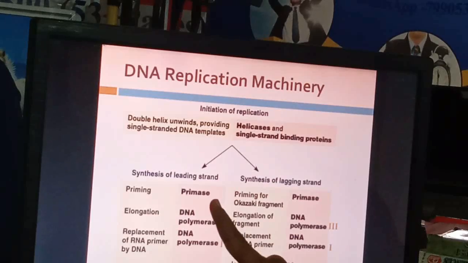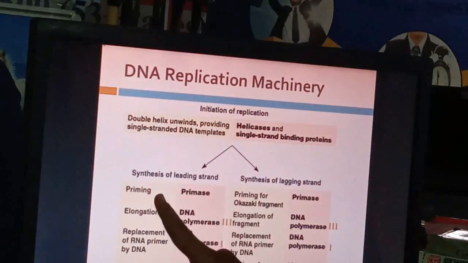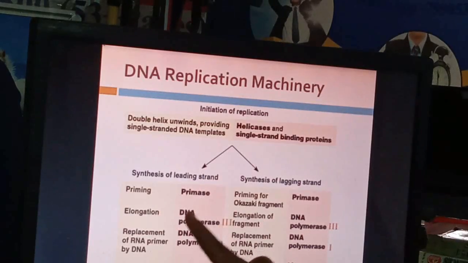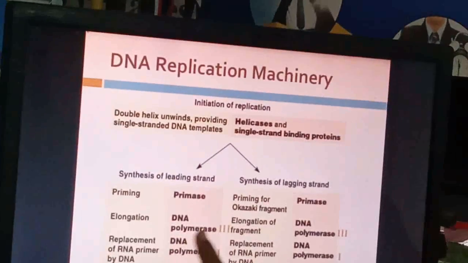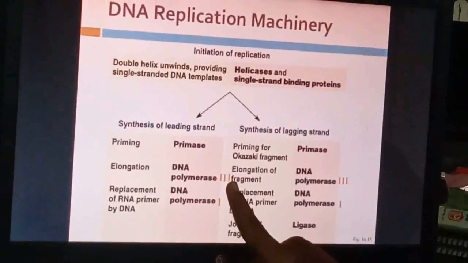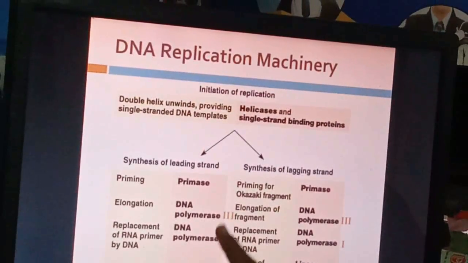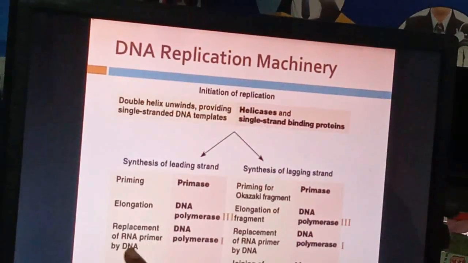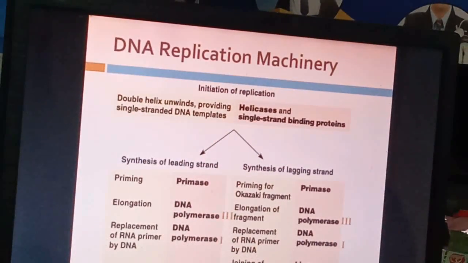Now in the leading strand, priming is there. The beginning of synthesizing the new strand is done by the primase enzyme. This we have seen. Then adding nucleotides and elongating that DNA is done by the DNA polymerase 3 enzyme, and DNA polymerase 1 enzyme replaces the RNA primer with DNA. These all functions we have seen earlier.